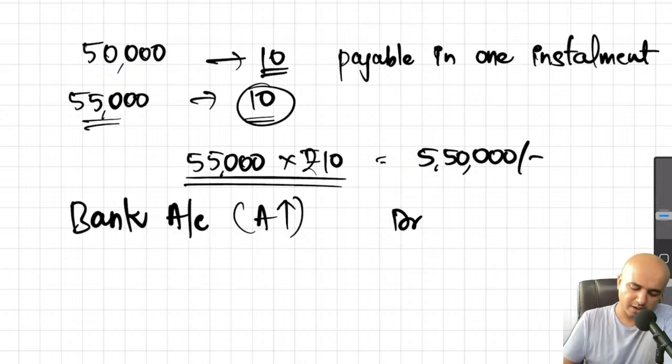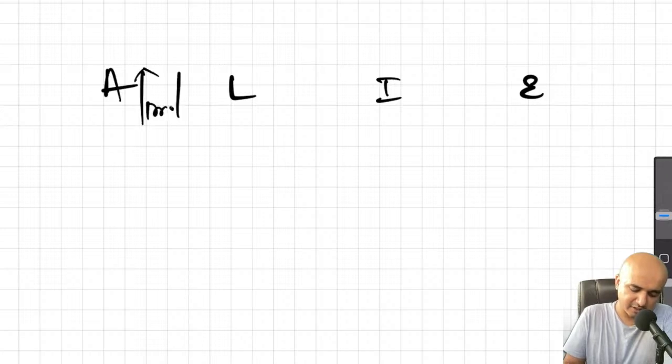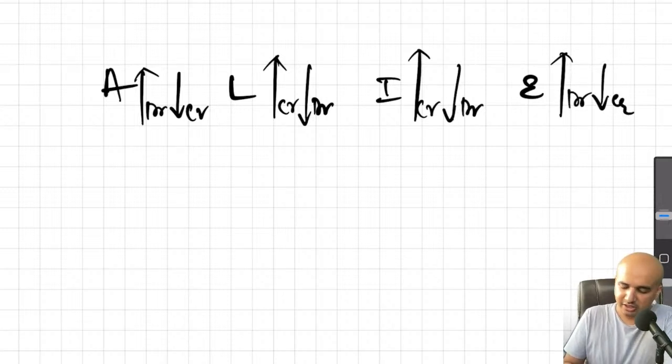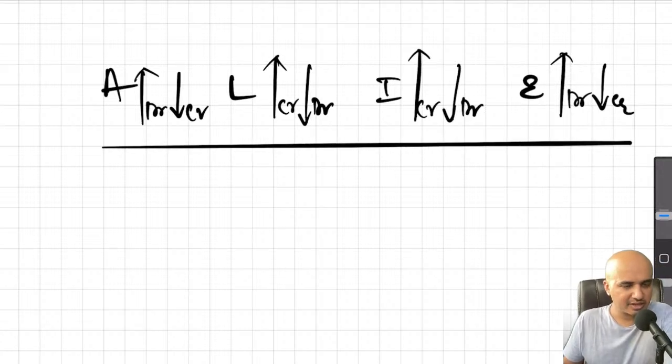Of course, I'm sure you know the accounting rules. Let me just quickly go through those. We have 4 categories: asset, liability, income, and expense. If asset increases, we need to debit. If it decreases, we need to credit. If liability increases, we need to credit. If it decreases, we need to debit. Same thing for income: increase credit, decrease debit. Expense, same as asset: increase debit, decrease credit. So these are the 4 golden rules when it comes to accounting. So if you understand and remember this, then you can pass journal entry for any transaction. Now coming back,